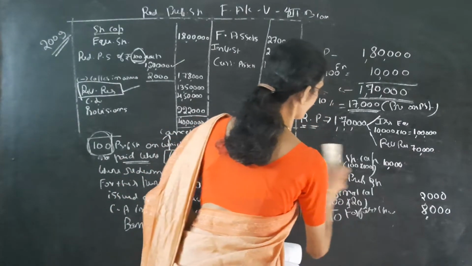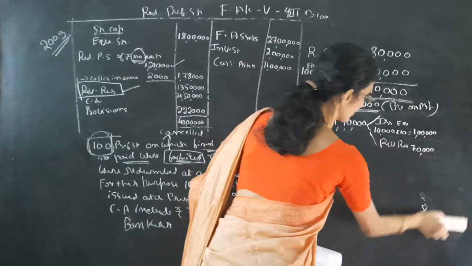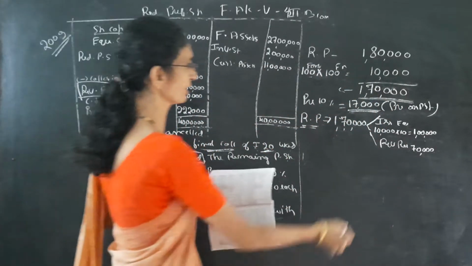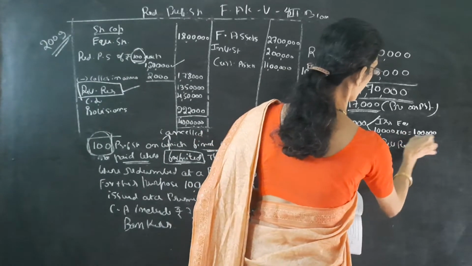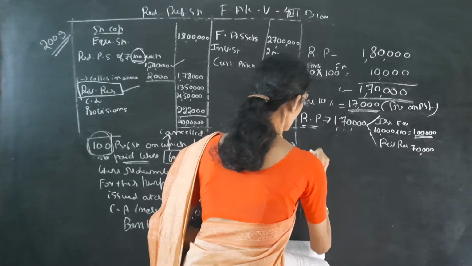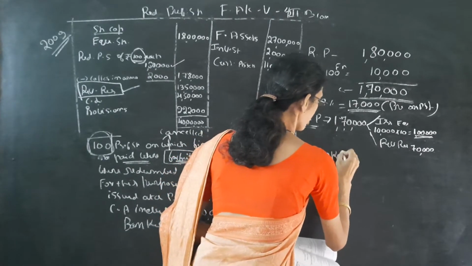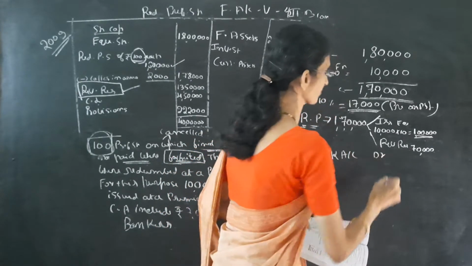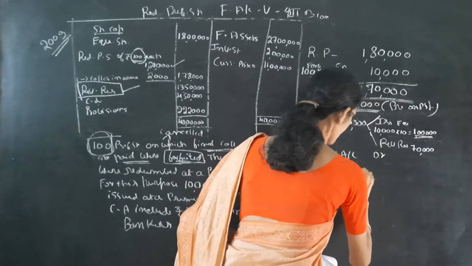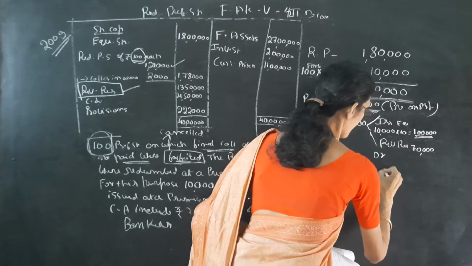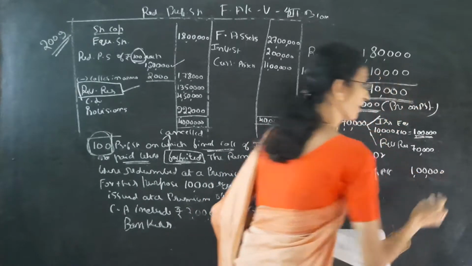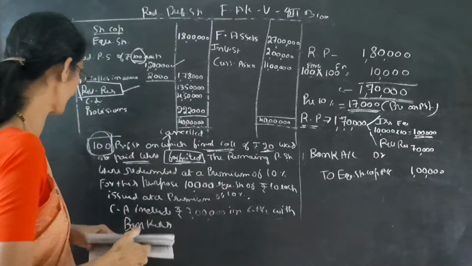Then we can see the next entry as usual. Next entry for the fresh issue of shares. So it is given 1 lakh shares are fresh issued. So the entry is when issuing the shares, cash comes in. So bank account debit to equity share capital account. How much capital we are issuing? 1 lakh. Then we have to see whether there is a premium in equity share capital.